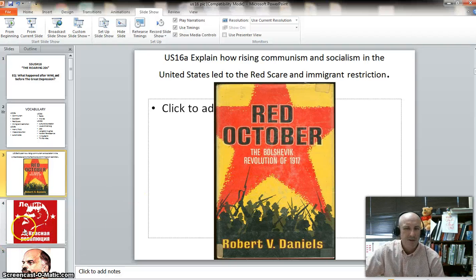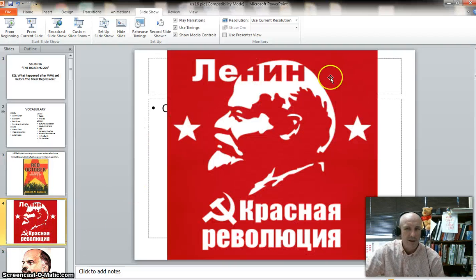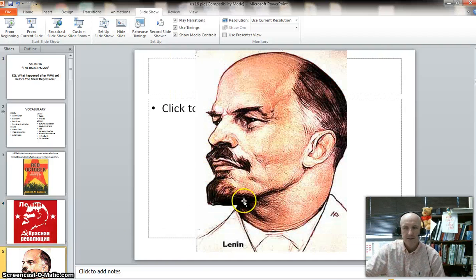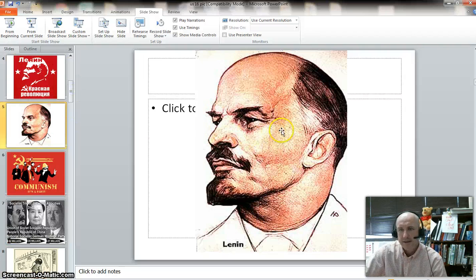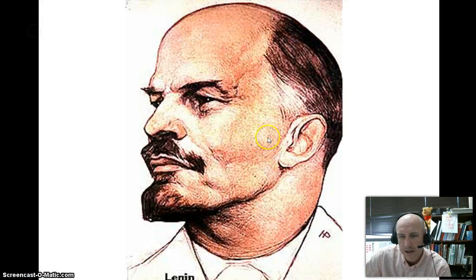All right. Do you remember the guy that was in charge of that? There's a drawing of him. This is Lenin, Vladimir Lenin. That's right. Lenin will be the person that will lead this Bolshevik revolution that will lead to this Red Scare eventually in the United States. All right, there he is again. Here's Lenin. He'll lead the Russians to become communists.